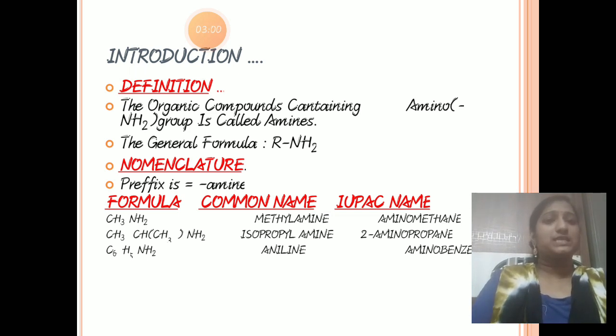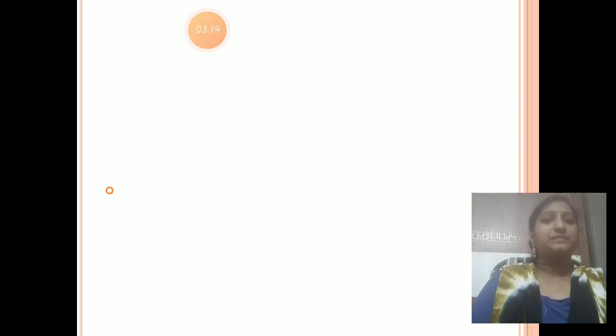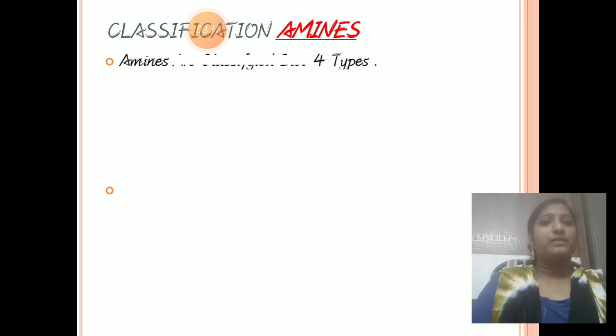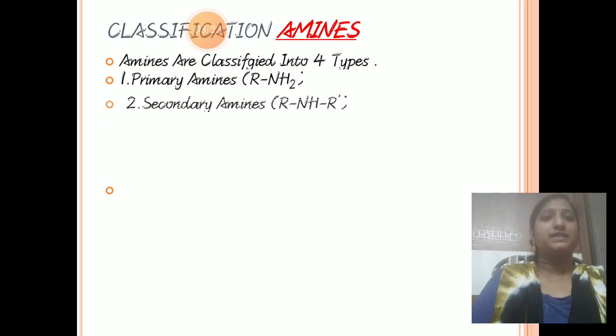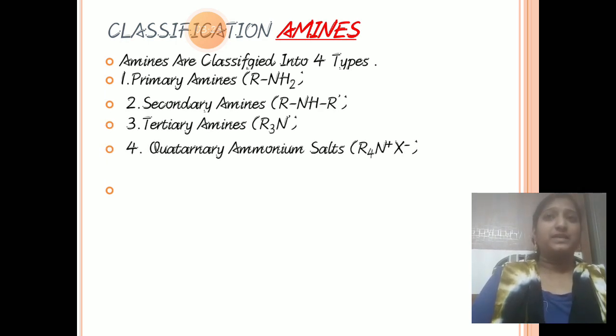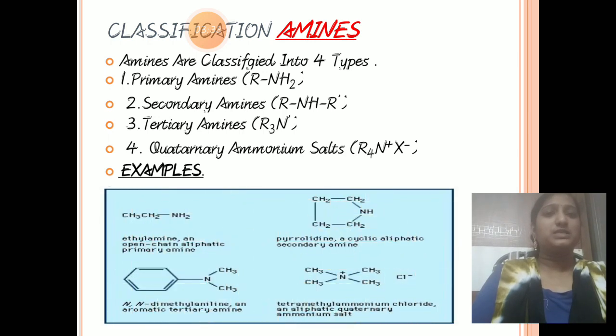Now we have to discuss the classification of amines. Amines are classified into four types based on the nature of nitrogen: primary amines, secondary amines, tertiary amines and quaternary amines. I'll write some examples for these, primary, secondary, tertiary and quaternary ammonium salts.